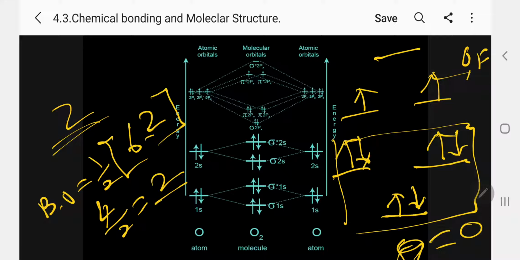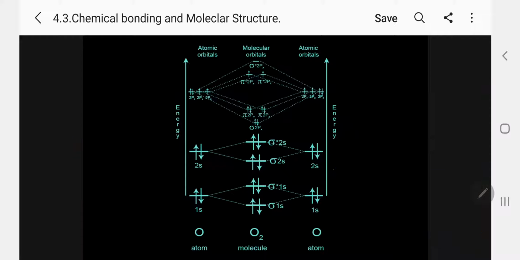Paramagnetic. Very, very important. Kindly follow, my dear. Here I will give some more information. Normally a question will be asked in the examination in this way: they will give O2, O2 plus, O2 minus, O2 2 minus.